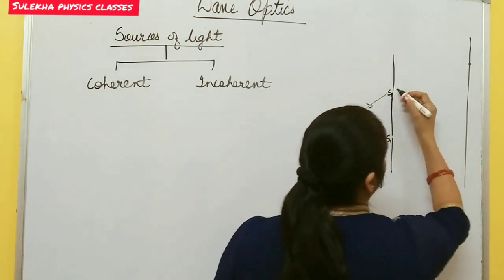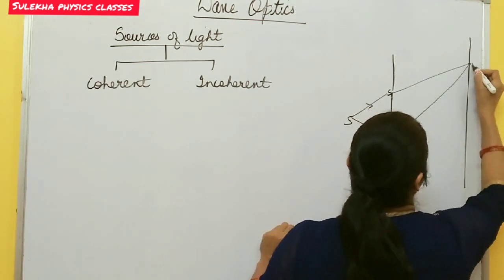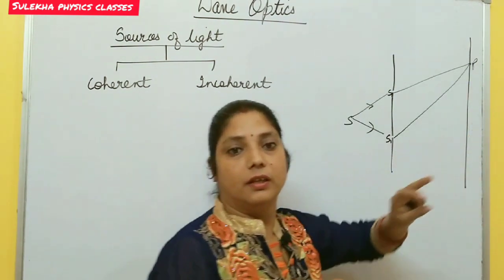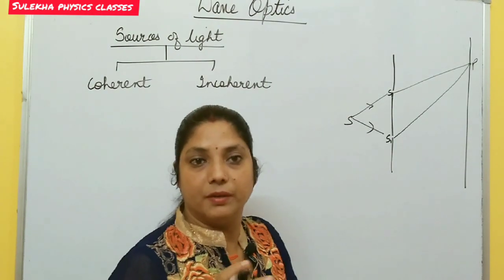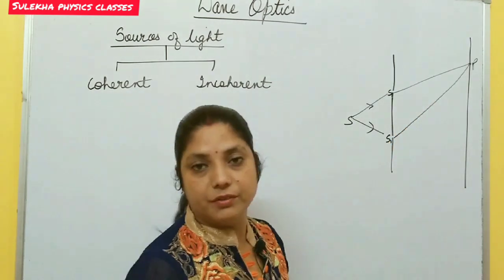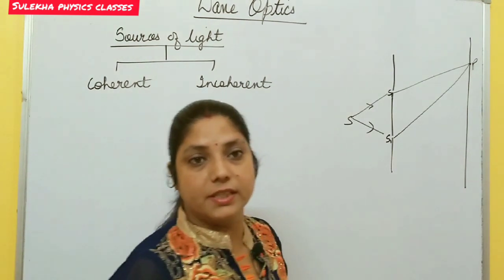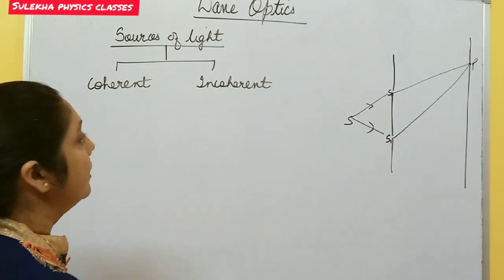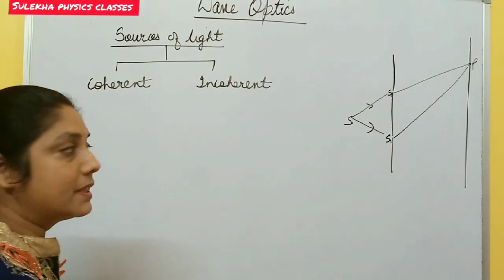When these two waves superimpose at this point P on the screen, then at the point of superposition, the total resultant intensity becomes maximum or minimum, either greater than the sum or less than the sum of these two individual waves. So what are the different conditions for this maximum and minimum intensity? You must remember this, it's very important when we study the next topic, that is Young's double slit experiment.